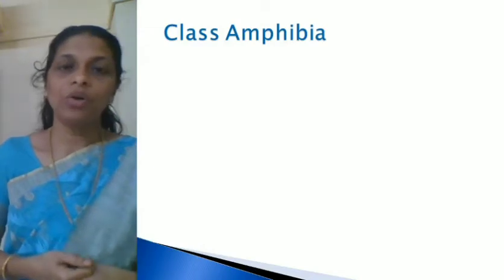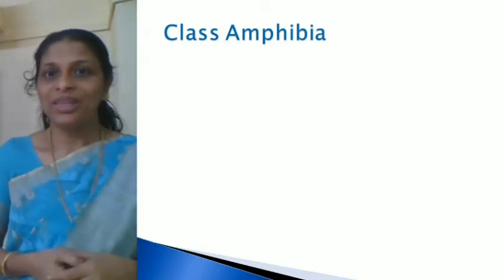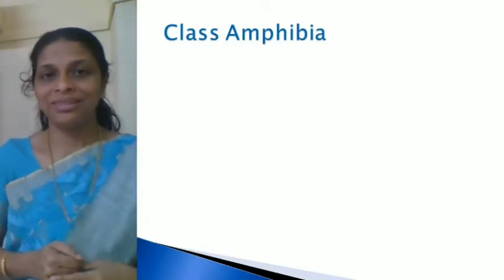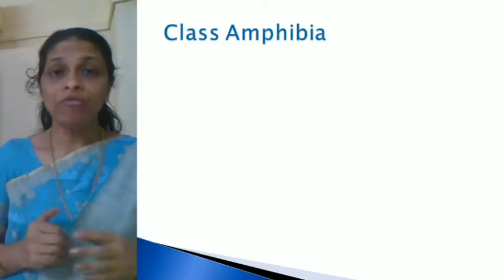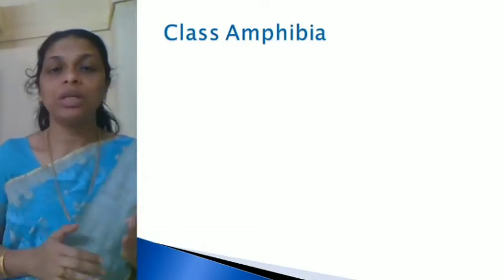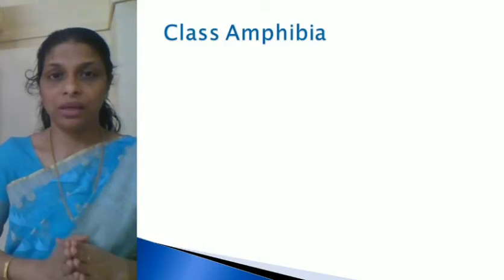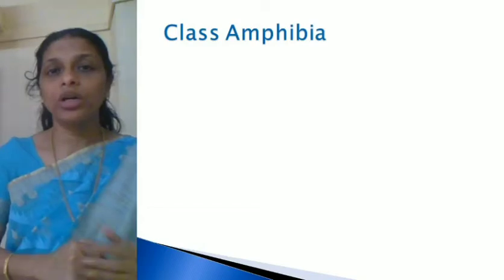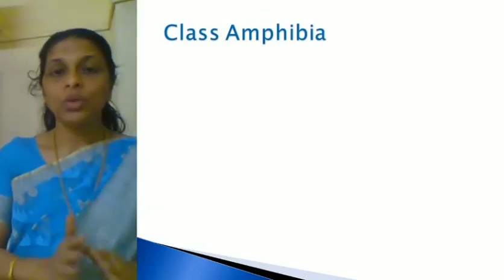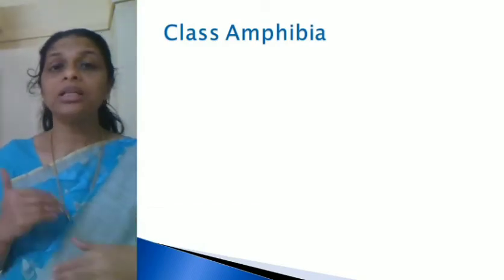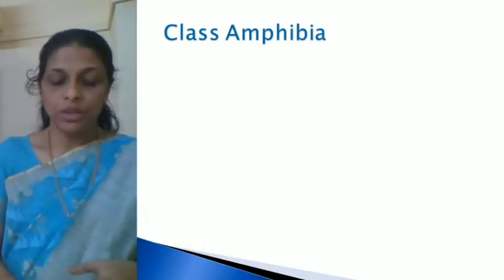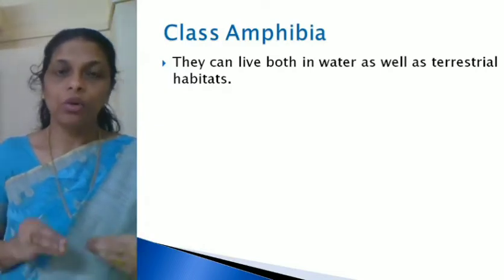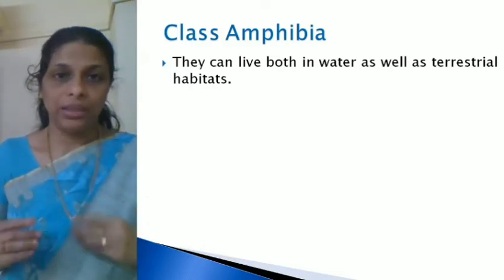What is the larva of a frog called? Tadpole, isn't it? And a tadpole can live only in water. It cannot live on land. So that is the reason why I said amphibians need both water and land for completing their life cycle. The adult frog cannot lay eggs on land. It needs water. That is why it goes to water. So only if there is water can they reproduce. Hope it's clear. So that's the first characteristic feature of amphibians. What is that? They can live both in water and on land.